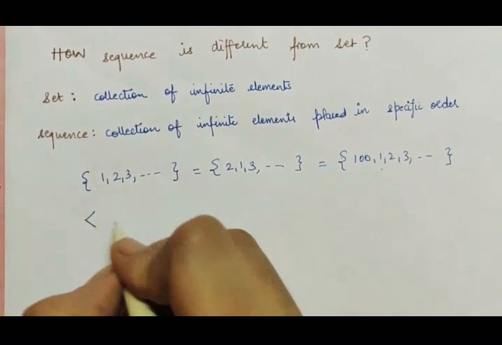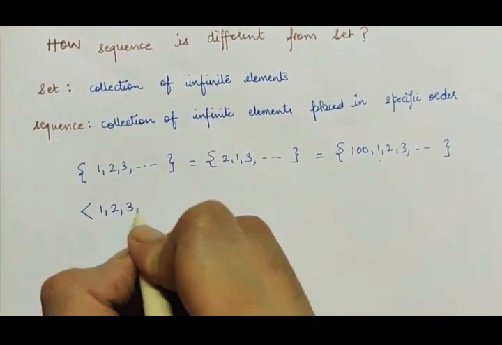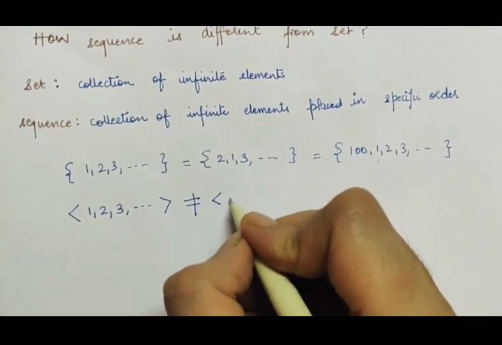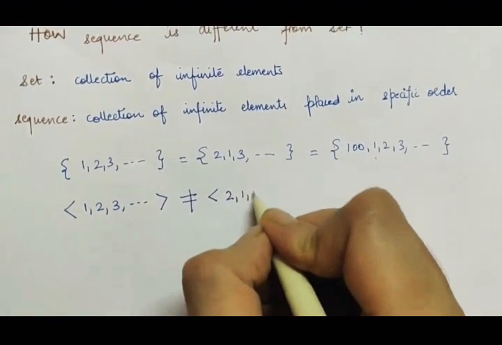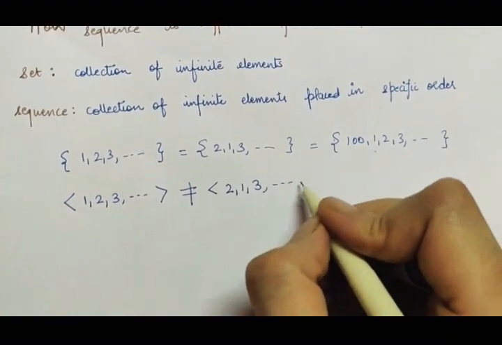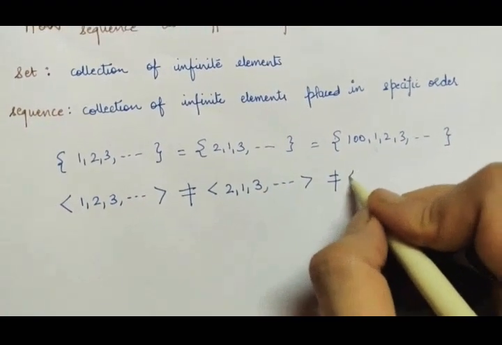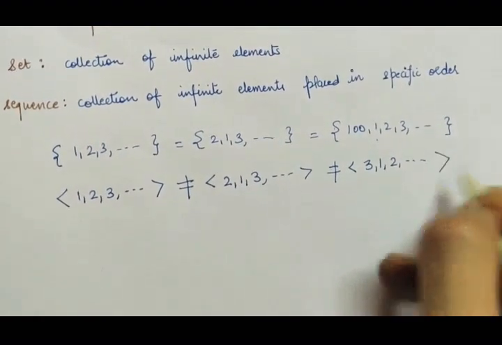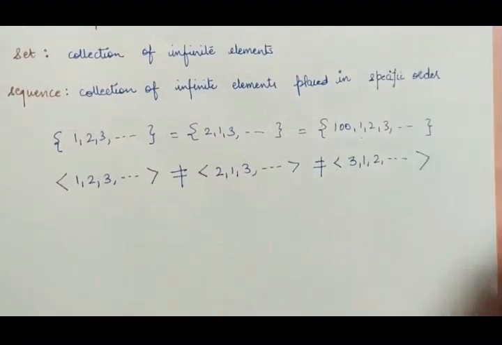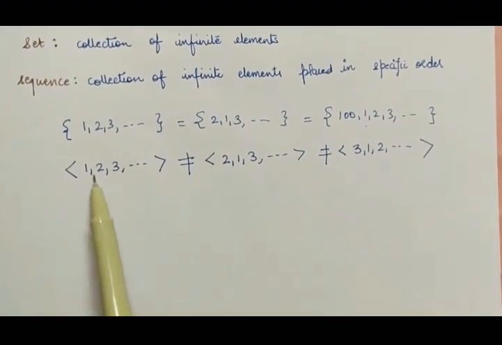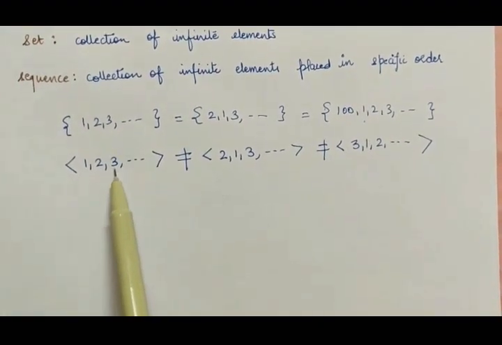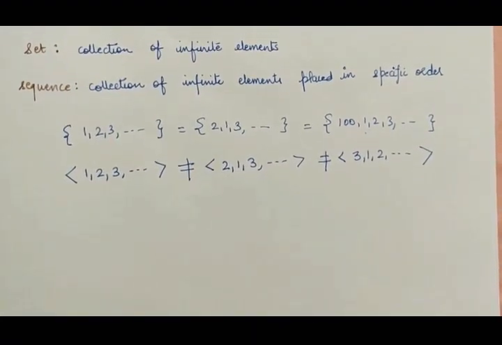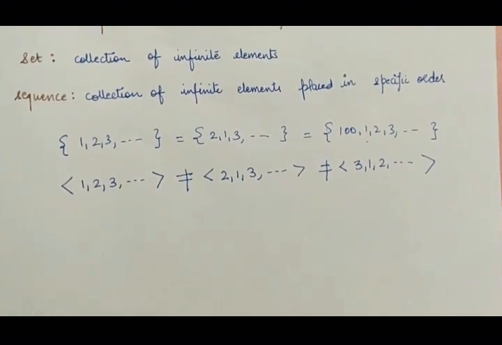Now the sequence 1, 2, 3 is not the same as the sequence 2, 1, 3, which is not the same as the sequence 3, 1, 2, because the placement differs: the first term is 1, second term is 2, third term is 3, whereas in the other the first term is 2, and so on. So this is the major difference between a set and a sequence.